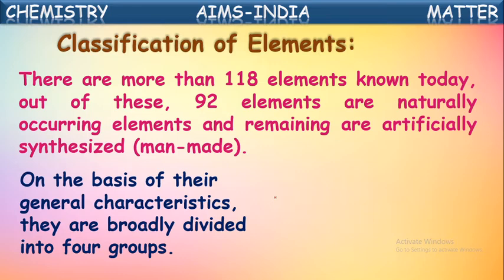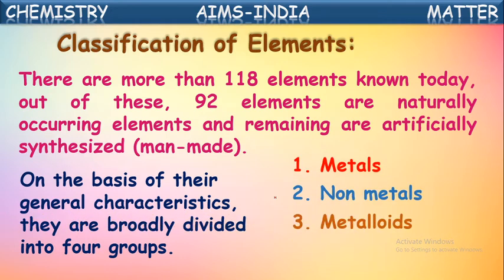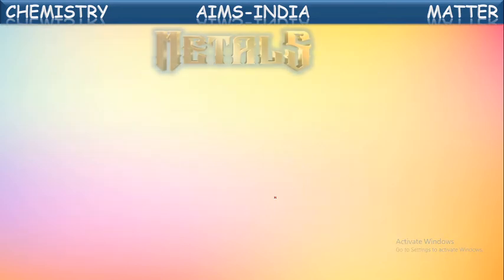man-made elements also. So on the basis of their general characteristics, these 118 elements are broadly divided into four groups. They are metals, non-metals, metalloids, and noble gases. So based upon the generalized characteristics, these elements are classified into four groups: metals, non-metals, metalloids, and noble gases. Now let us see one by one these.